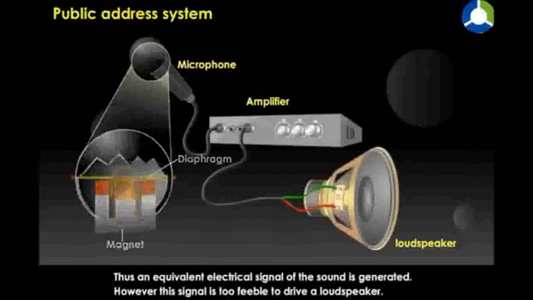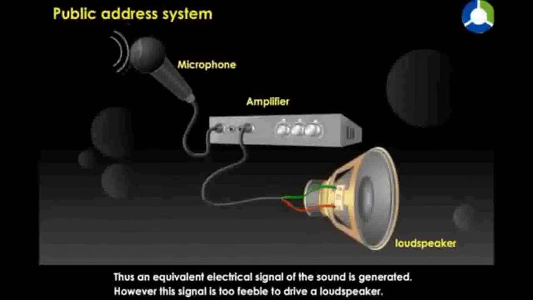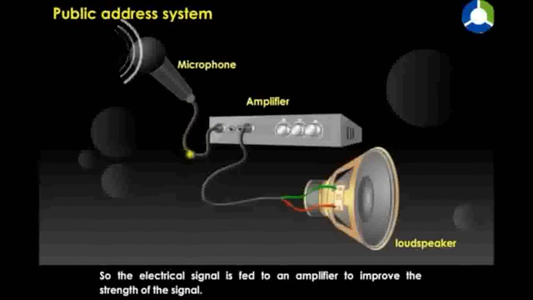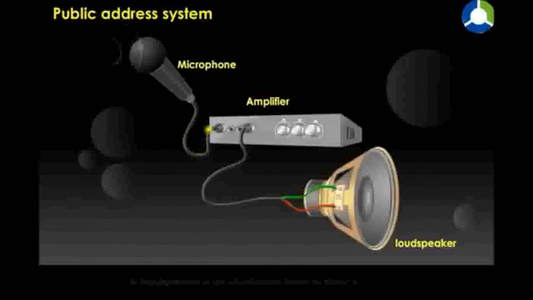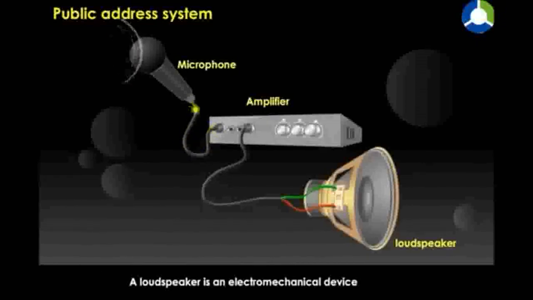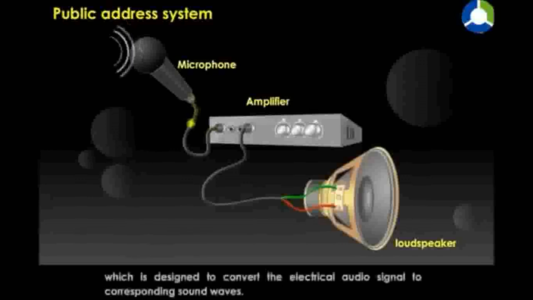Thus, an equivalent electrical signal of the sound is generated. However, this signal is too feeble to drive a loudspeaker. So, the electrical signal is fed to an amplifier to improve the strength of the signal. A loudspeaker is an electromechanical device which is designed to convert the electrical audio signal to corresponding sound waves.